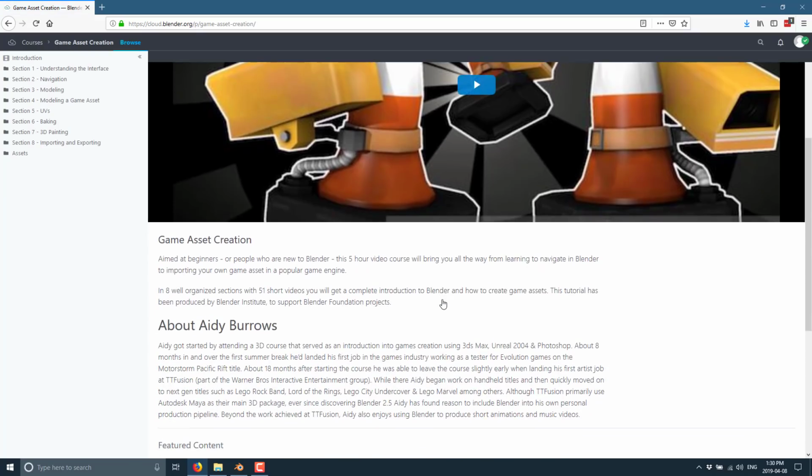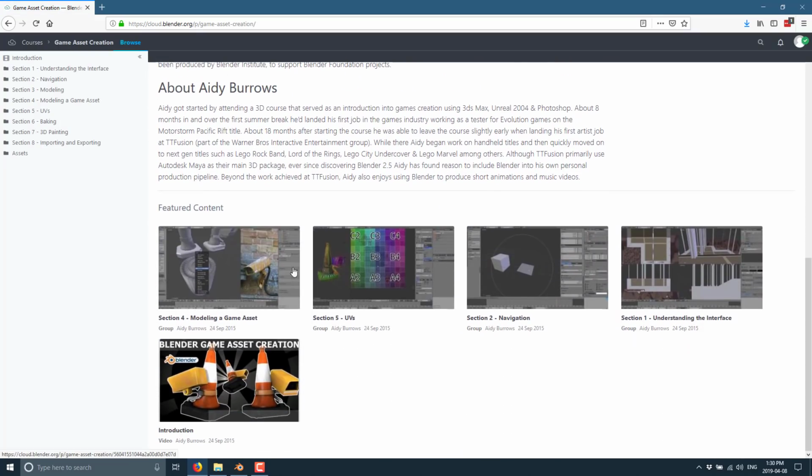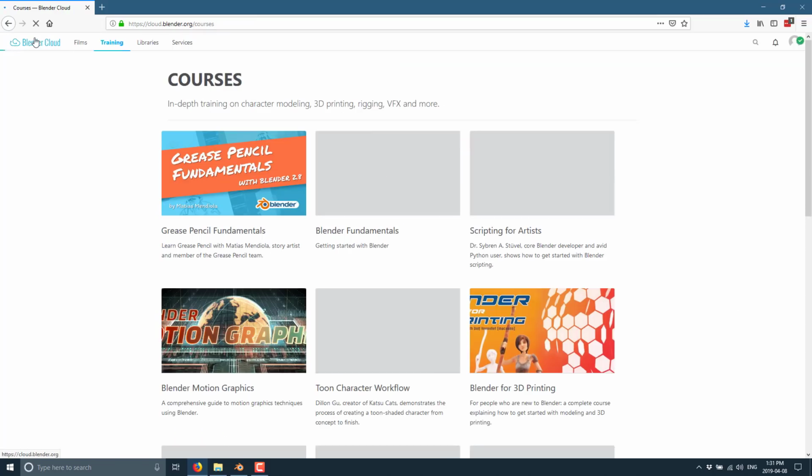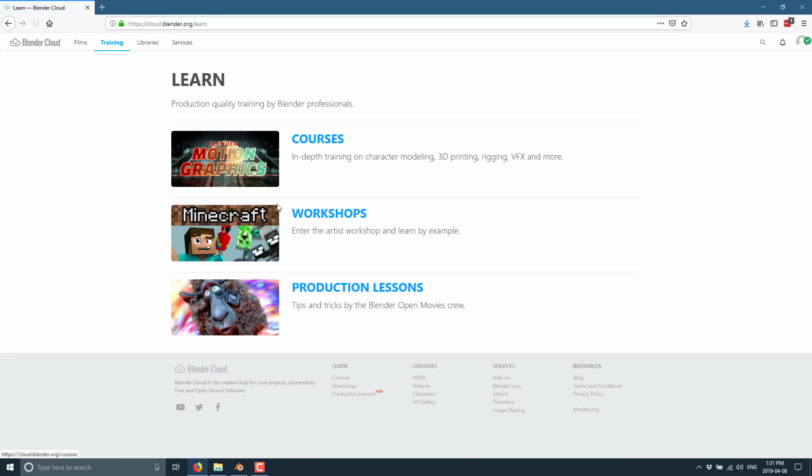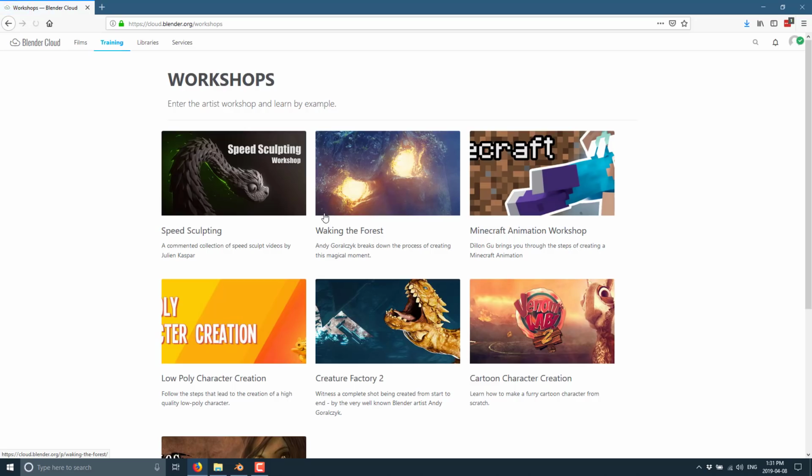You see this is 5 hours of assets here, various different sections it's broken down into, and over here you've got all of the assets that were used in the tutorial. This alone would probably cost you $100 a year from a source like, trying to think, the Gnomon or various other training sources online, Lynda, and so on. So there's huge value here if you are looking for training, and of course we also have workshops.